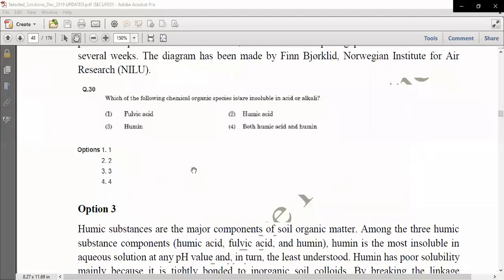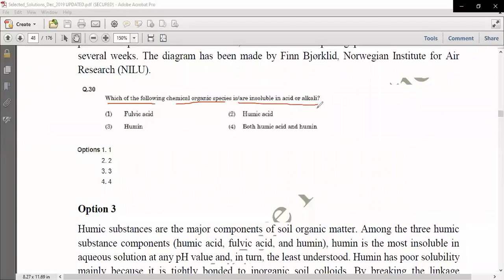So it's a very good question. If you see question number 30, which of the following chemical organic species are insoluble in acid or alkali?